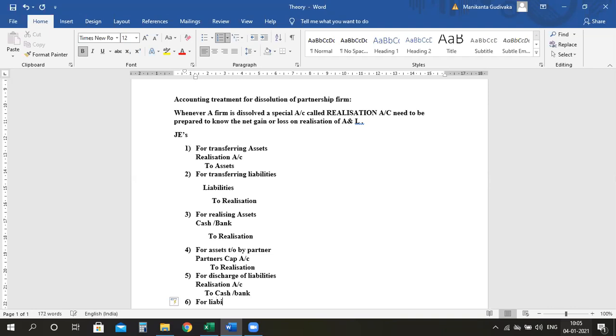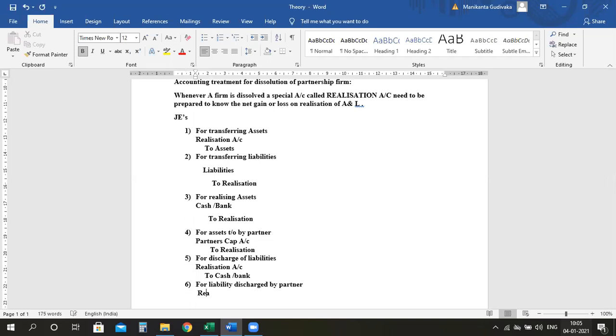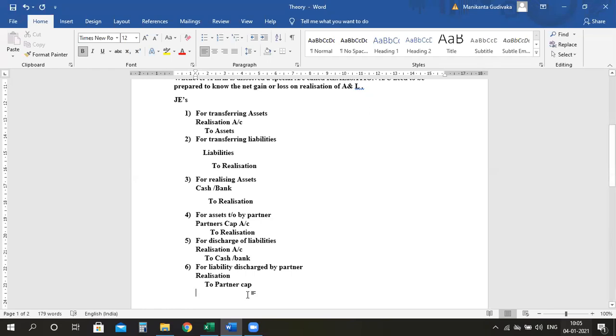liabilities discharged by partner. The entry will be realization to partners capital. Am I clear, everyone? Am I clear with all the six entries still here? Anyone has any doubts? Yes, ma'am.